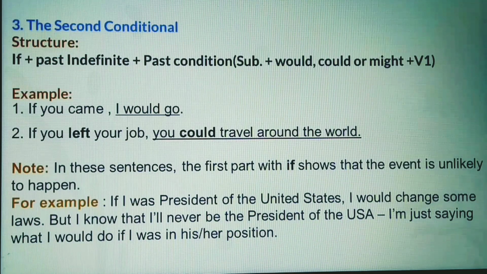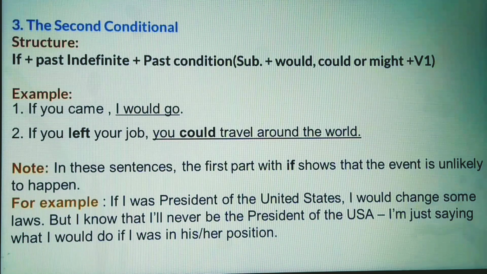Dear learners, the second conditional. Look at the structure. If plus past indefinite plus past condition. Dear learners, past condition means subject plus would, could or might plus V1. Look at the example. If you came, I would go.